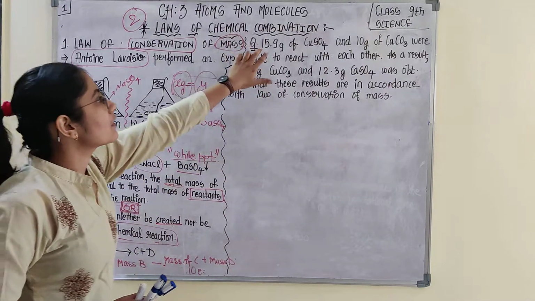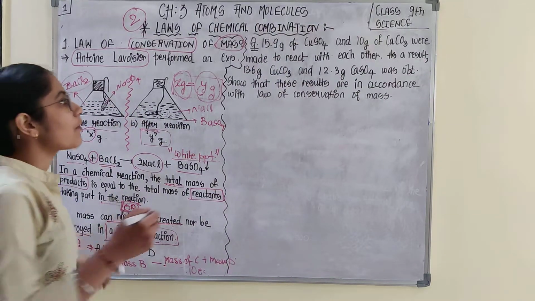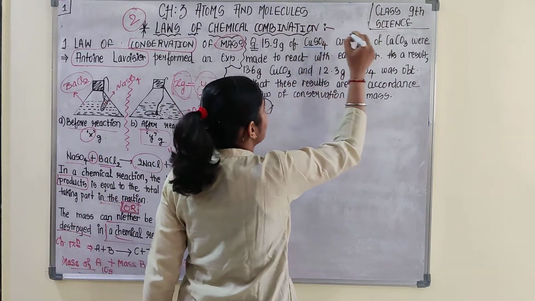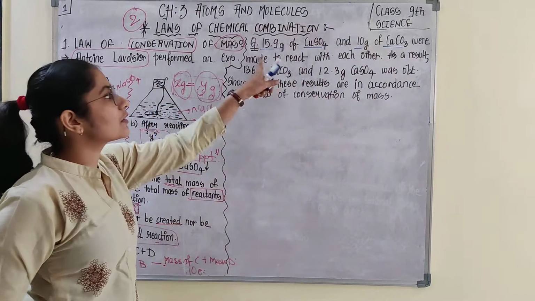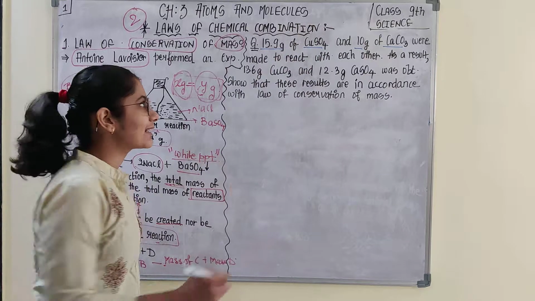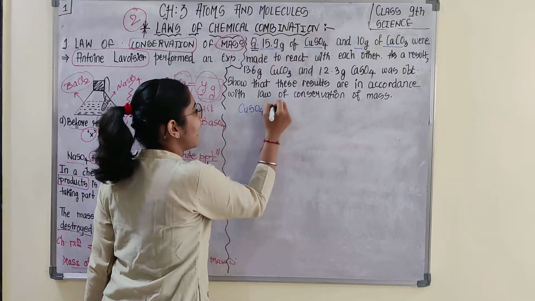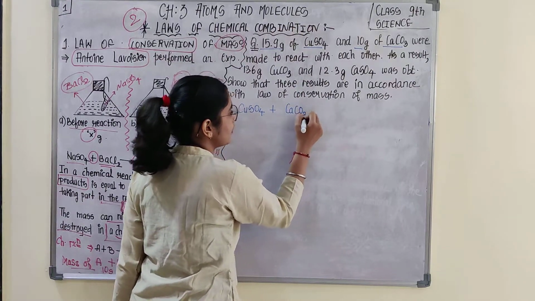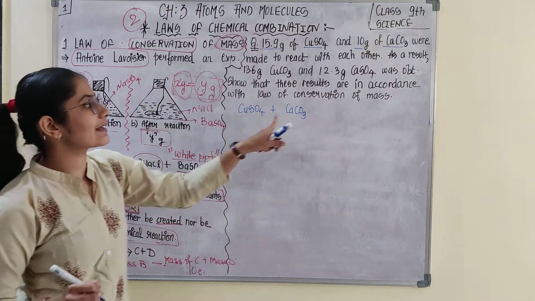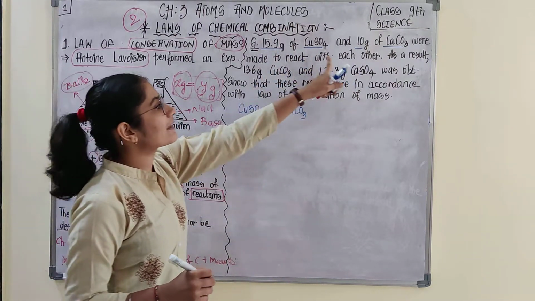Like suppose here they have given that 15.9 gram of copper sulfate and 10 gram of calcium carbonate are made to react. That means these are two reactants. Copper sulfate is reacting with calcium carbonate, were made to react with each other.